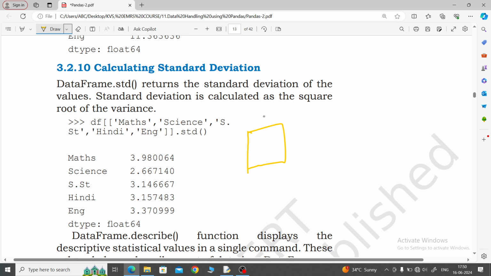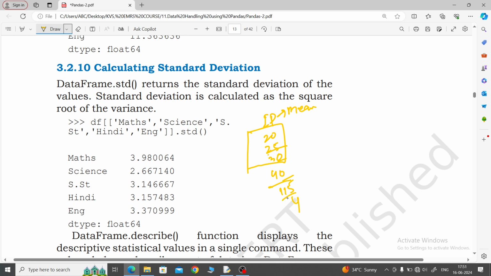I'm taking IP marks: 20, 25, 30 and 40. Four marks I have taken. First you find the average, the mean value of IP. So first we add: 20 plus 30 is 50, 50 plus 40 is 90, plus 25 is 115. 115 divided by 4.